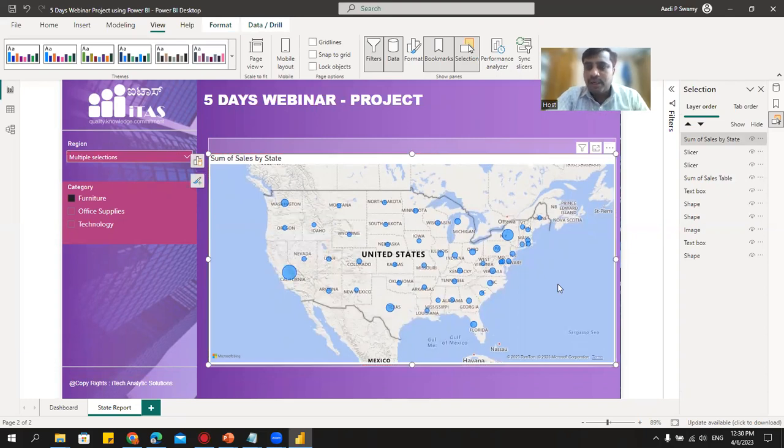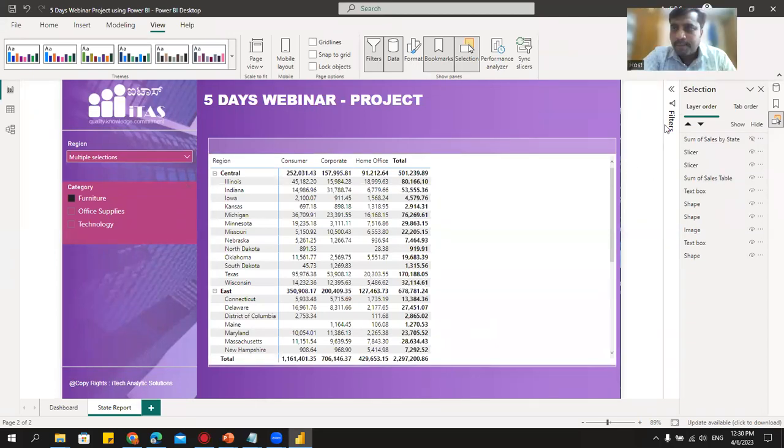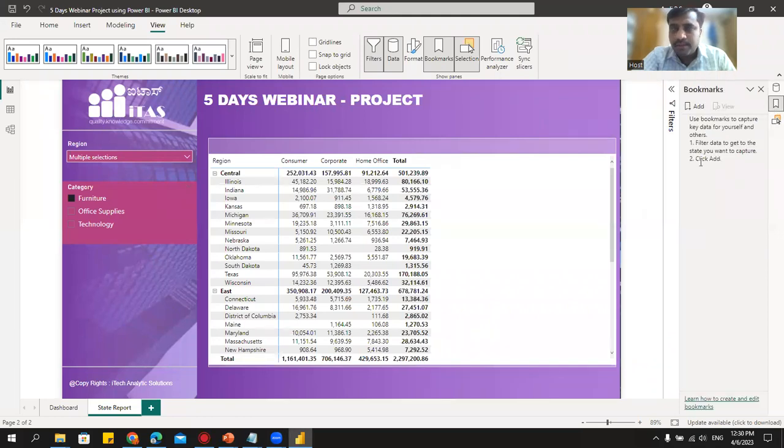Okay, next what I'll do is, see, I will hide this. You can see that I have one icon here. When I click on this, you see the map got hidden. Now I'll go here and open this bookmark pane. I'll say add. When I click on this add, it'll say bookmark 1. I'll rename that. Just double click on that. You can rename that. I will say show table. And I created one bookmark. It says show table. Right.